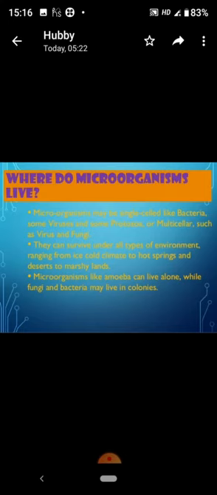They are also found inside the bodies of animals including humans. Some of the microorganisms grow on other organisms while others exist freely. Microorganisms like amoeba can live alone, but some of the microorganisms are found in groups, that is, they live in colonies like fungi and bacteria.